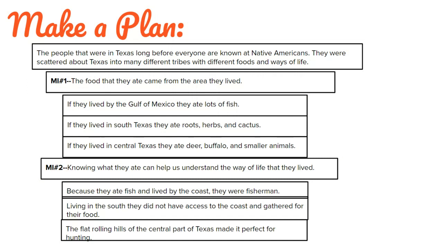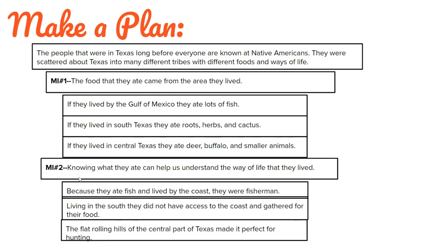So if they lived by the Gulf of Mexico, they ate lots of fish. If they lived in South Texas, they ate roots, herbs, and cactus. And if they lived in Central Texas, they ate deer, buffalo, and smaller animals. All of this supports that they ate food from the area they lived in.